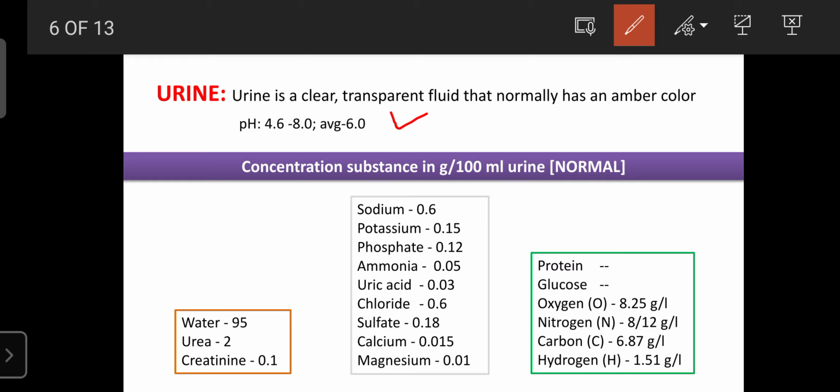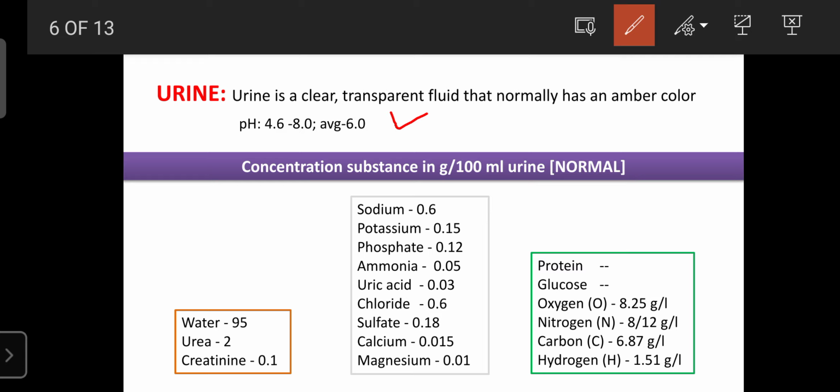If the pH becomes acidic, only acidic drugs can be excreted. If the pH becomes basic, only basic drugs can be excreted. So maintaining the pH of urine is important during therapy. Otherwise, the drug cannot be excreted from the body.